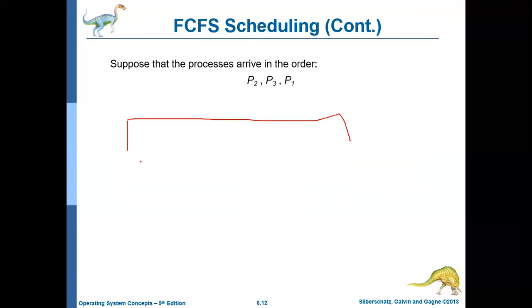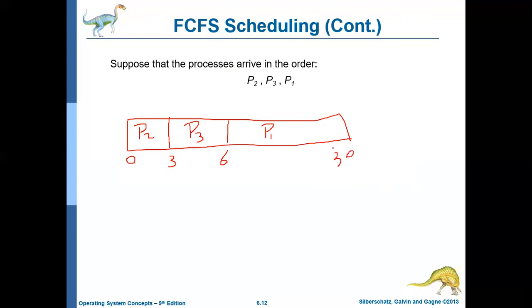Now the Gantt chart will be different. All the three jobs are arriving at the same time, but the order changes. Now P2 comes first, so P2 will execute for 3 milliseconds, that is from the 0th millisecond to the 3rd millisecond. P3 will execute for the next 3 milliseconds, that is 3rd millisecond to 6th millisecond. Then P1 will execute for 24 milliseconds, that is 6th millisecond to 30th millisecond.